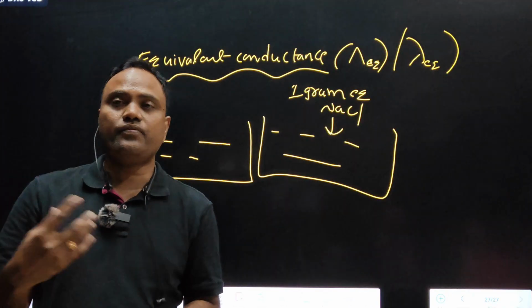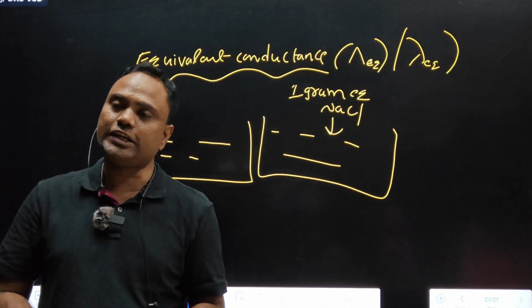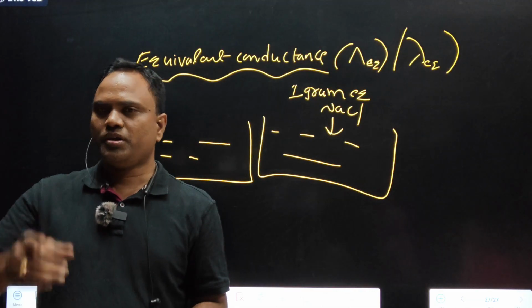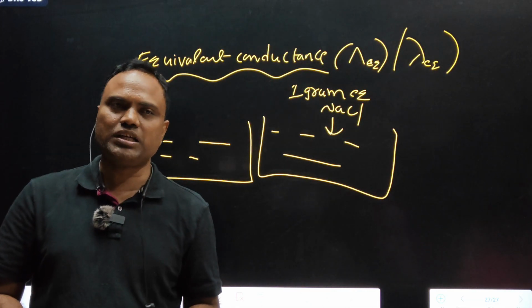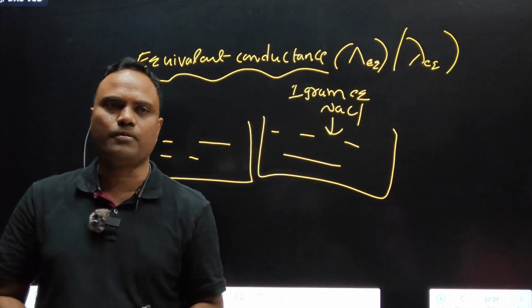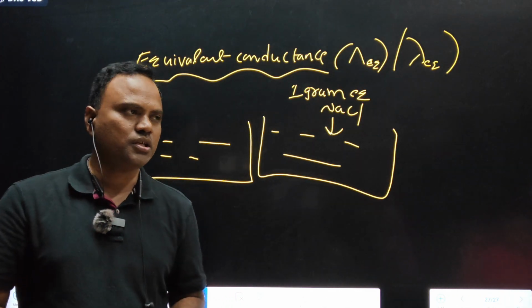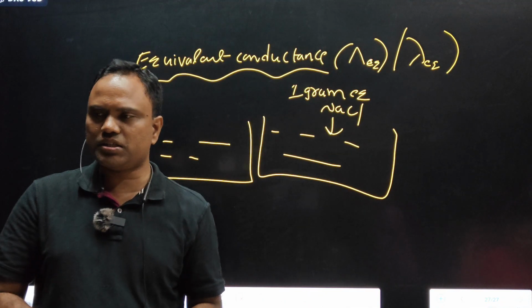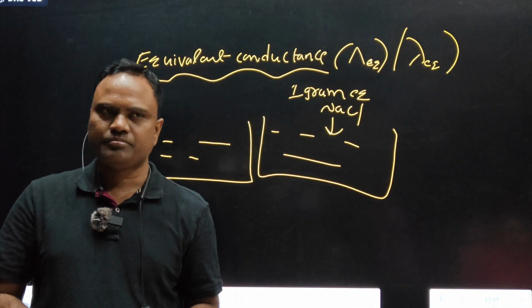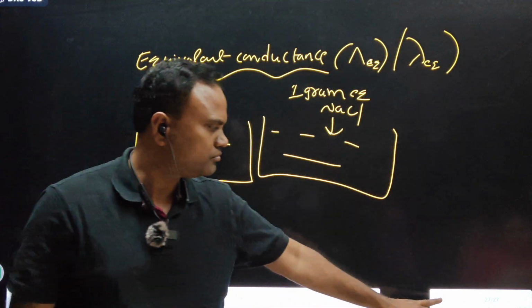Then the space for free movement increases, so conductance increases. Except specific conductance, the remaining conductances increase upon dilution. The only conductance that decreases upon dilution is specific conductance. Clear? Remaining conductances increase, right? Look at this, all of you.